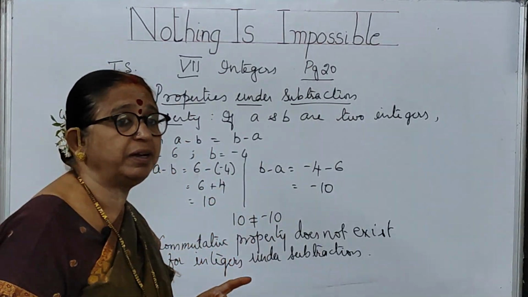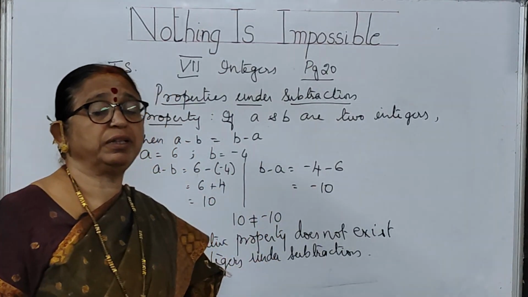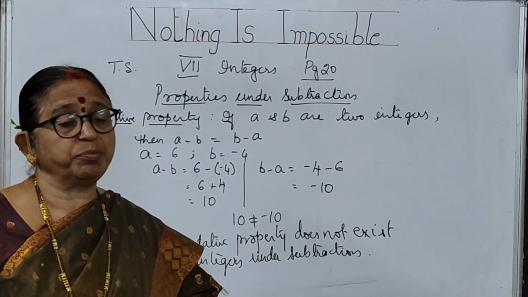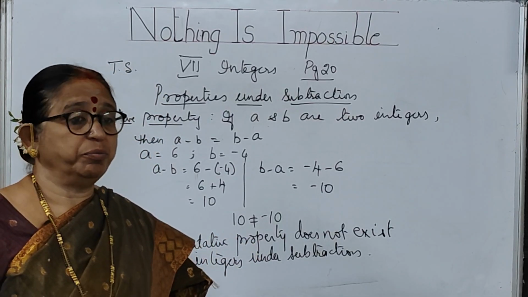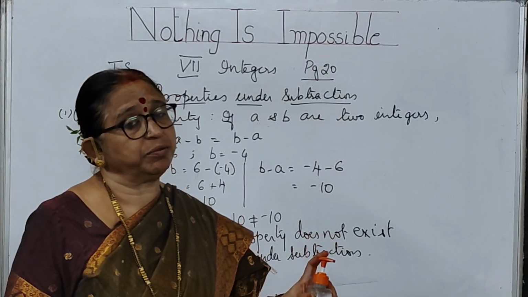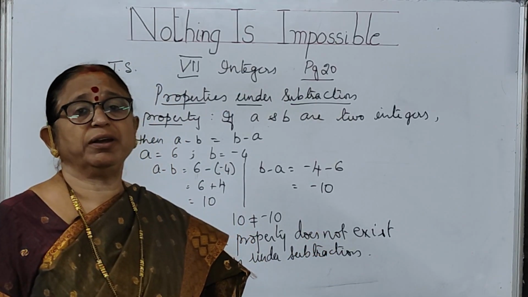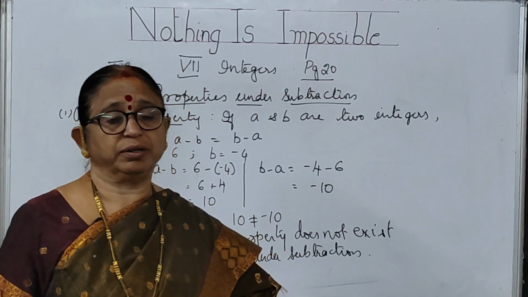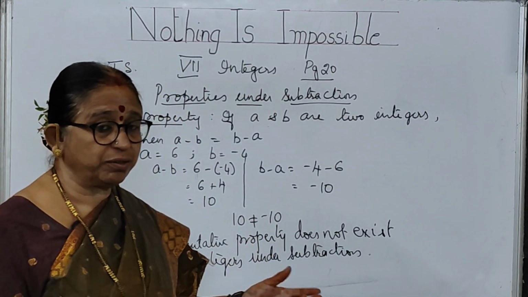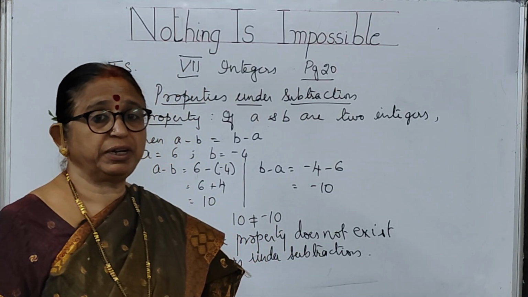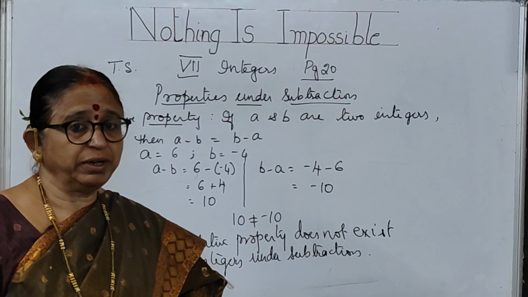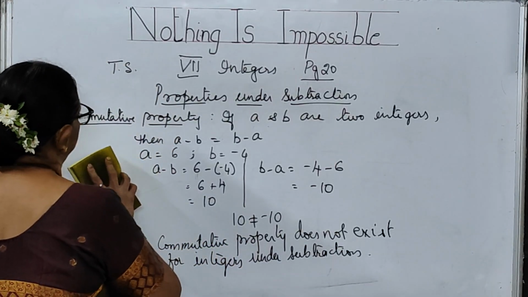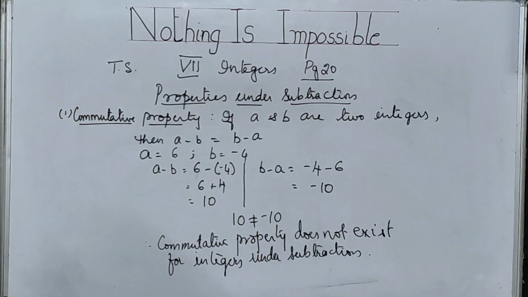Commutative property says that if you wanted to say that commutative property is existing, what you should say, a minus b should be equal to b minus a. But are we getting a minus b as equal to b minus a? We are not getting. That means what we have done is not possible. Commutative property does not exist for integers. Okay, children. Now let us go to the next, just copy it.